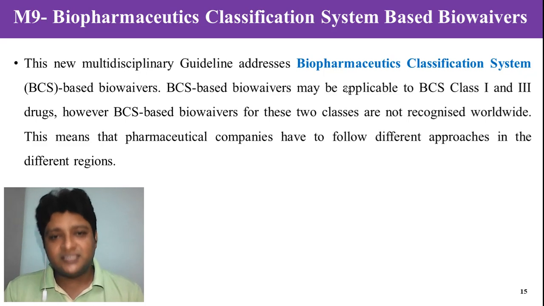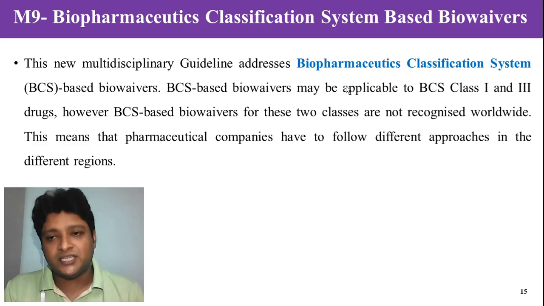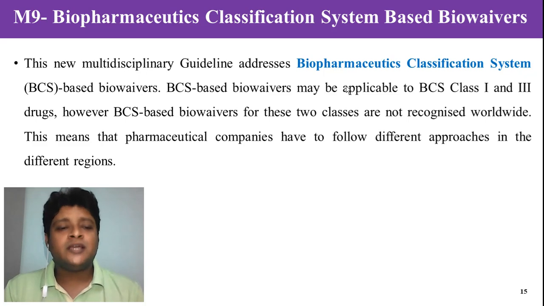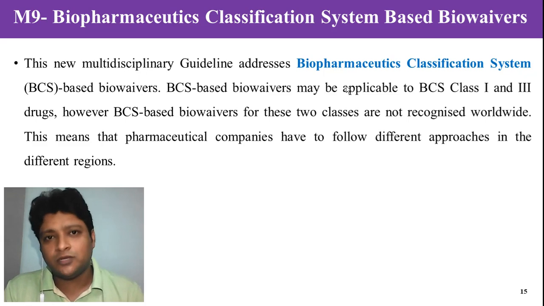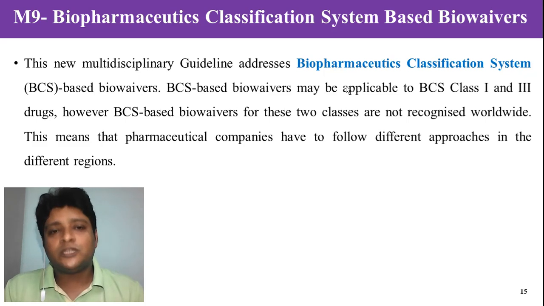So the ICH intention is to provide a single classification in terms of solubility and permeability of the drug in the M9 guideline, which will be acceptable in all different regions of ICH. That's why the main intention of M9 is to provide a guideline about the classification of drugs related to solubility and permeability, which will be helpful in designing a dosage form accordingly.